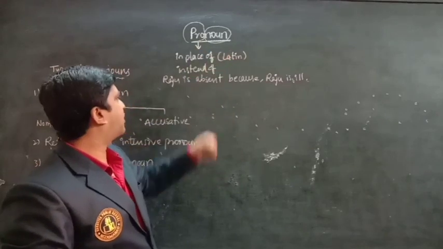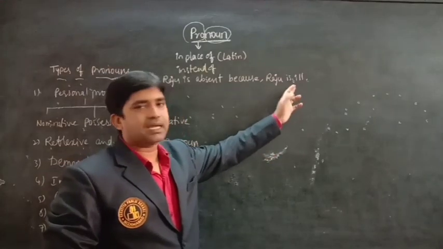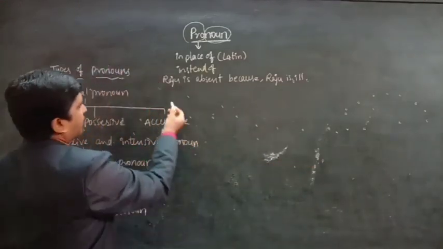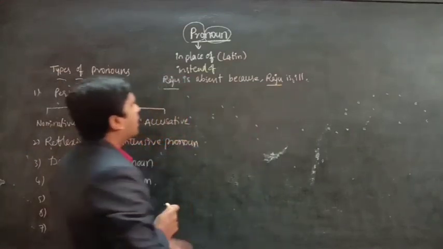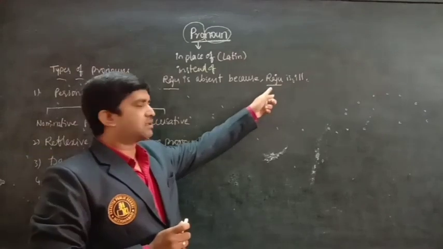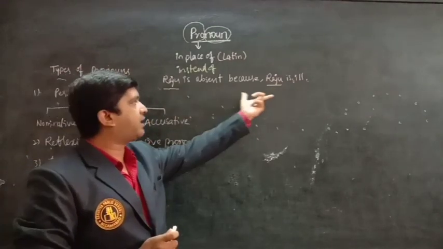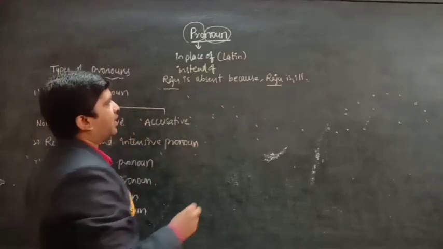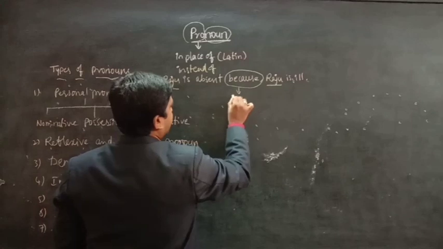Here see the example. Raju is absent. Raju is ill. Here see Raju and Raju. Both the sentences explain the same thing, and we added the two sentences by using the conjunction because.